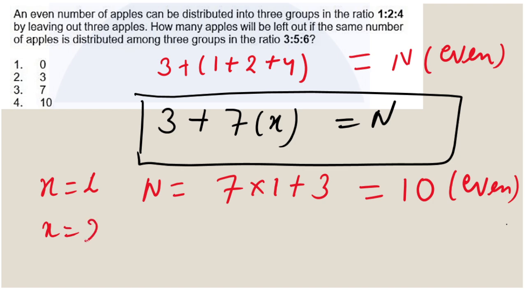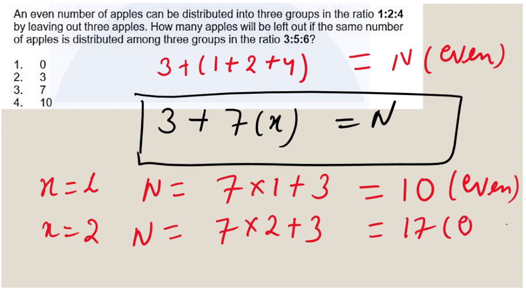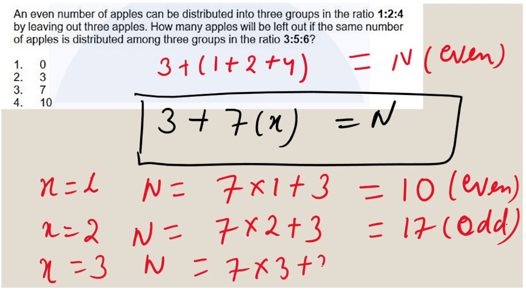If x is equal to 2, the total will be 7 into 2 plus 3, which is 17, an odd number, correct? If x is equal to 3, the total will be 7 into 3 plus 3, which is 24, an even number, right? That means this is possible.